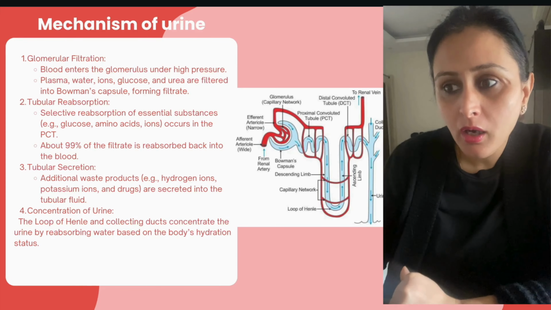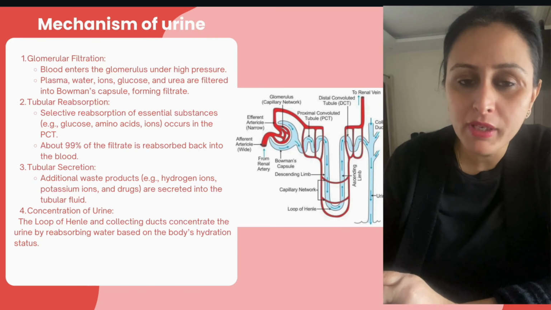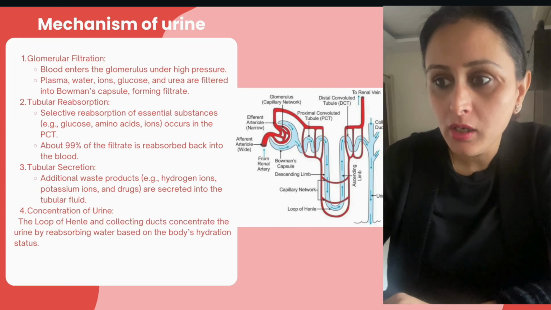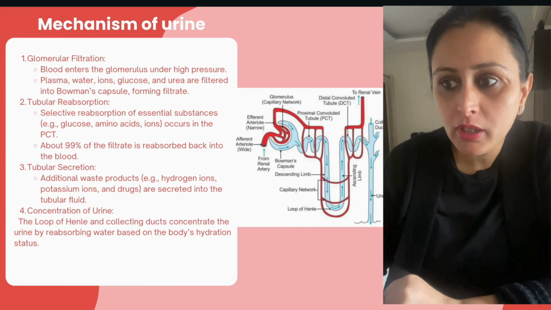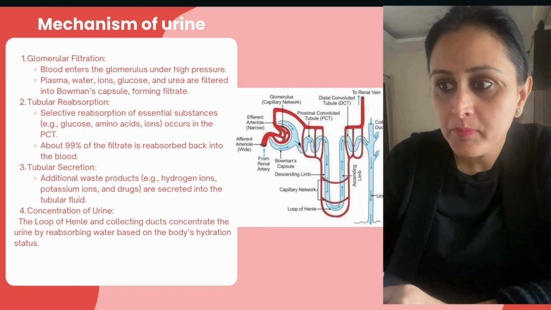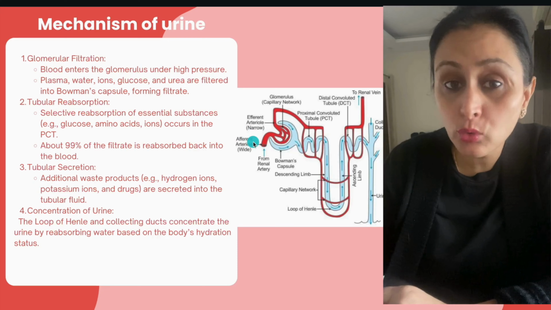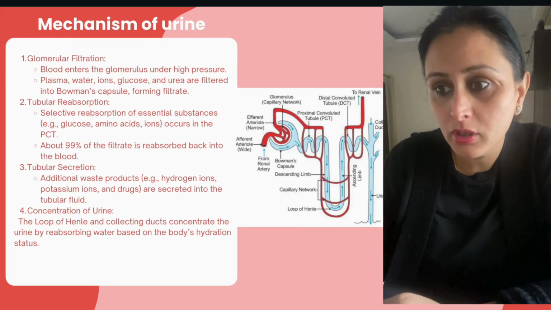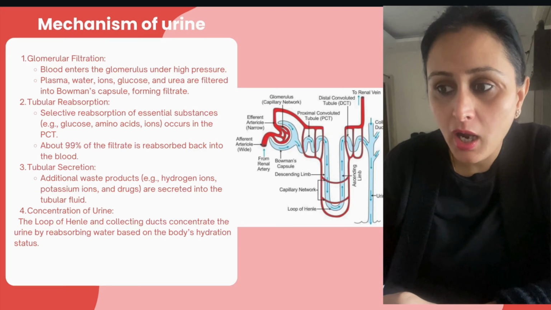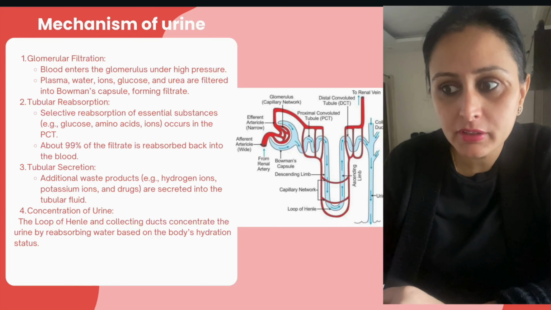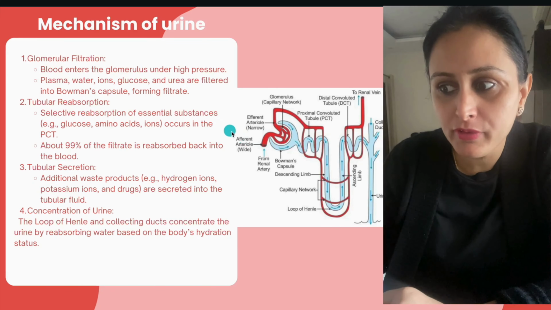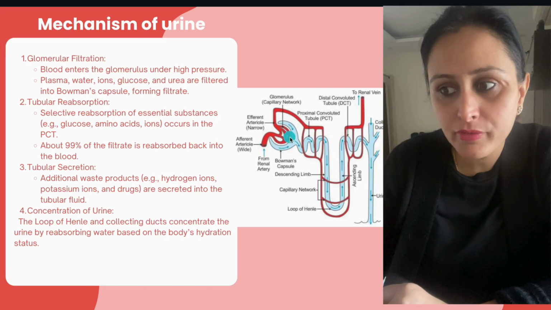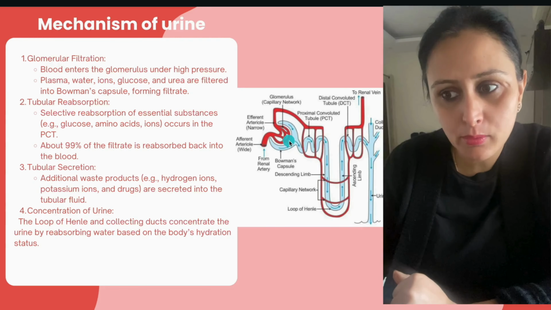Moving on to the basic mechanism, though we have spoken about it, let's just have a look at this as well. Glomerular filtration में क्या होता है? Blood enters the glomerulus under a high pressure. क्यों हाई प्रेशर? Because arteries लेकर आ रही हैं, they are carrying the higher pressure, ठीक है. प्लाज्मा, वाटर, आयन, ग्लूकोज और यूरिया are filtered into the Bowman's capsule forming filtrate. यहाँ पर इन सब की फिल्ट्रेशन हुई और एक फिल्ट्रेट बना दिया गया, राइट.